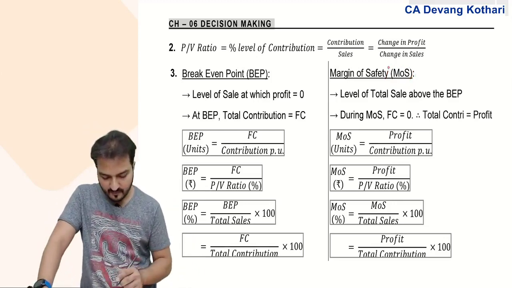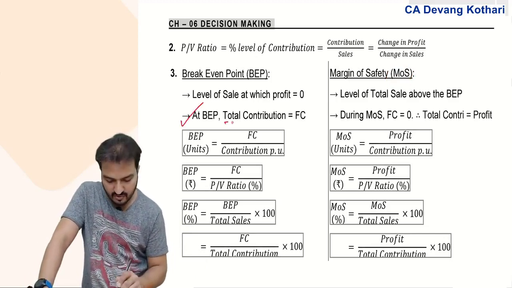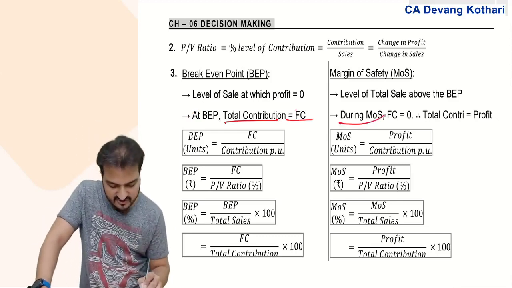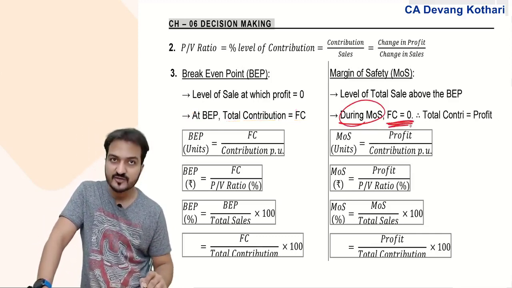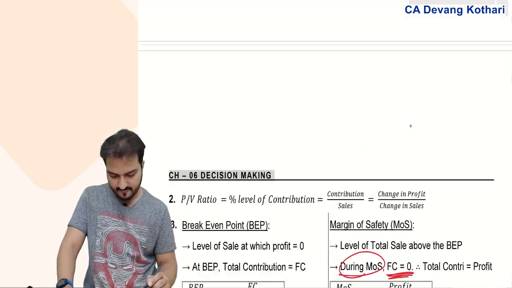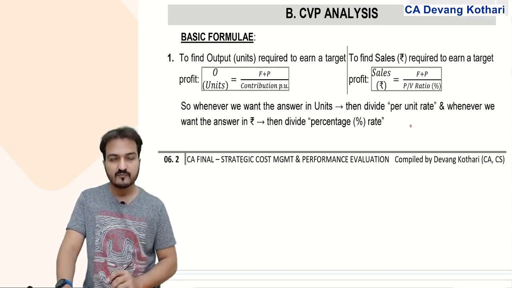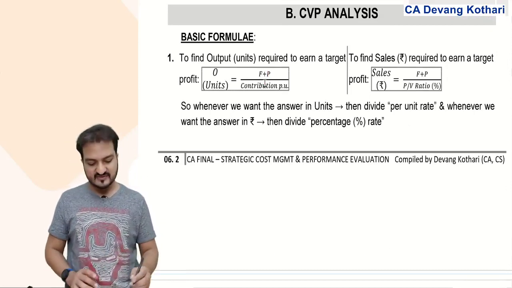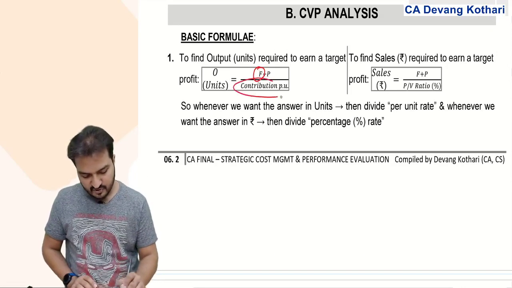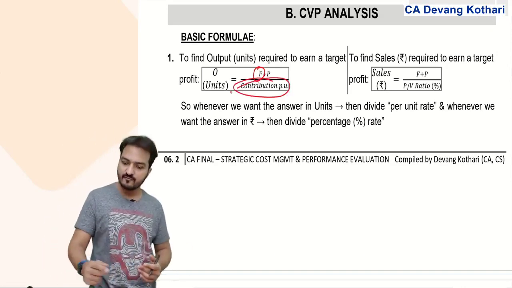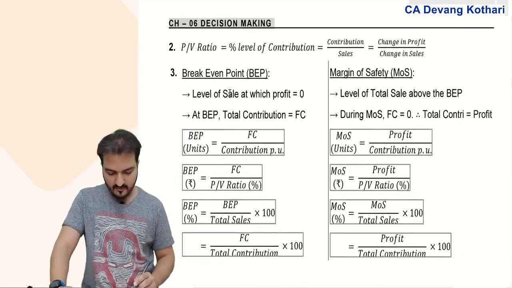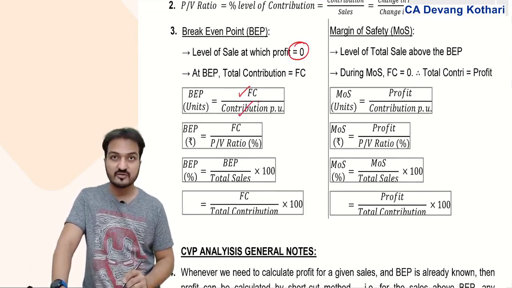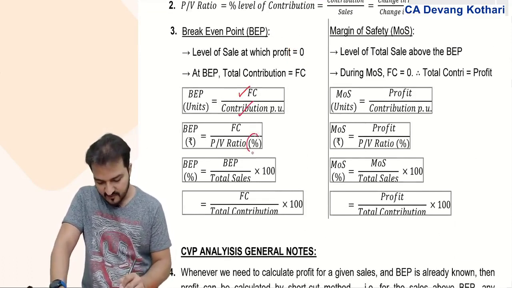At the level of break-even point, total contribution is equal to fixed cost. Only then profit will be zero. And during margin of safety, fixed cost will be equal to zero. So now think, for break-even point, your profit is zero. So in this formula, I remove profit. What remains is fixed cost divided by contribution, which is your formula for break-even point. At break-even point, profit is zero, so the formula is fixed cost divided by contribution per unit, or fixed cost divided by PV ratio percentage.